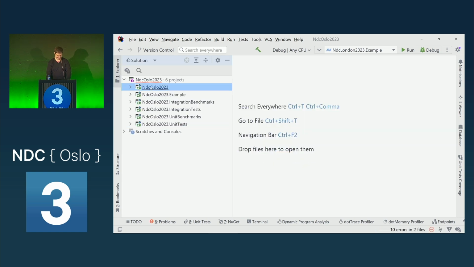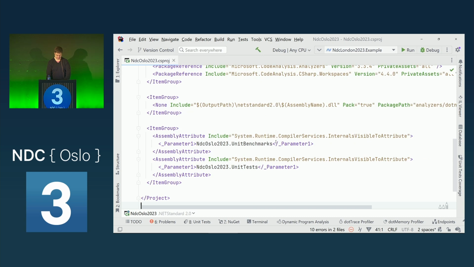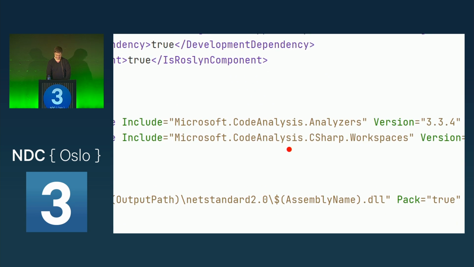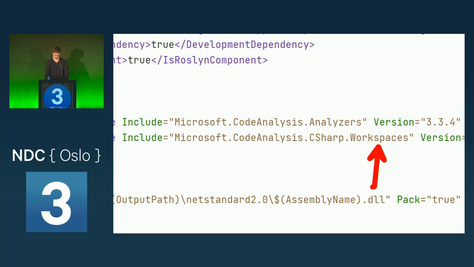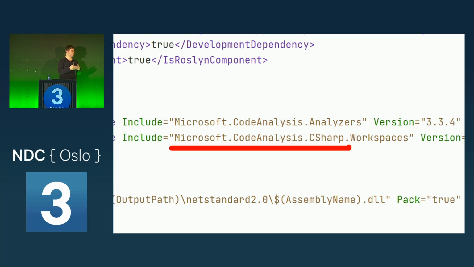So now let's get into the anatomy of our generator. The package that we will be consuming is microsoft.codeanalysis.c#.workspaces. I think in this example, I'm actually not using the workspaces part. There's also a package which is microsoft.codeanalysis.c#, which contains the syntactic and semantic models for C# and also the base classes and base interfaces for the source generators.